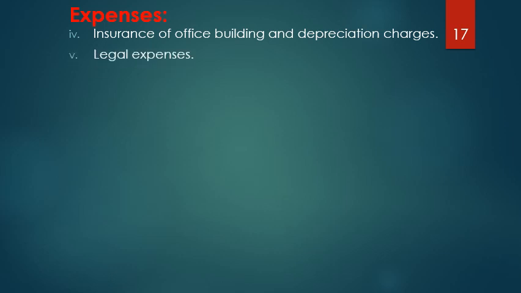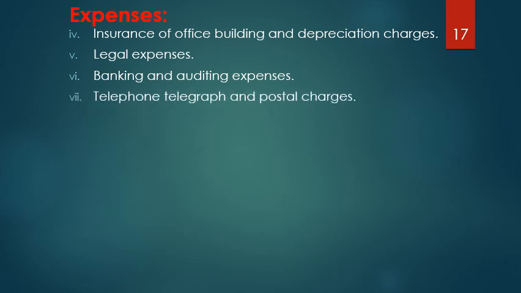Legal expenses. Legal experts are very much necessary. Chartered accountants are very much necessary to help us in legal matters and financial matters. Their expenses will come under office overheads because they are not part of the factory. Banking and auditing expenses, that's what I was just telling you.